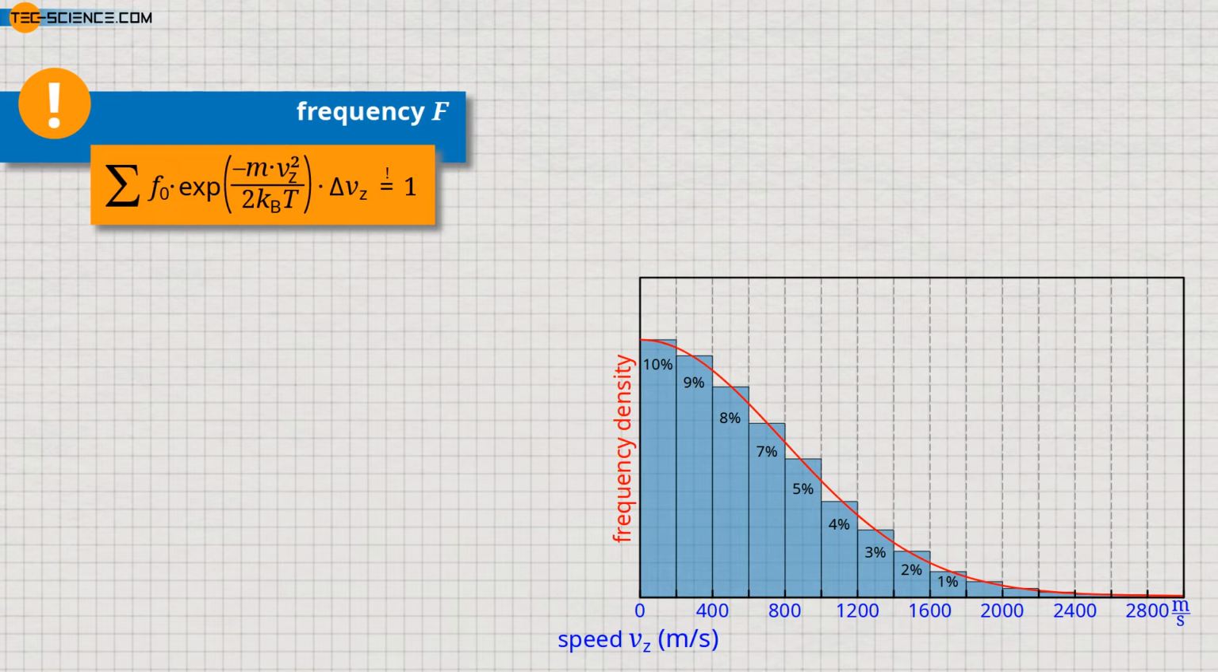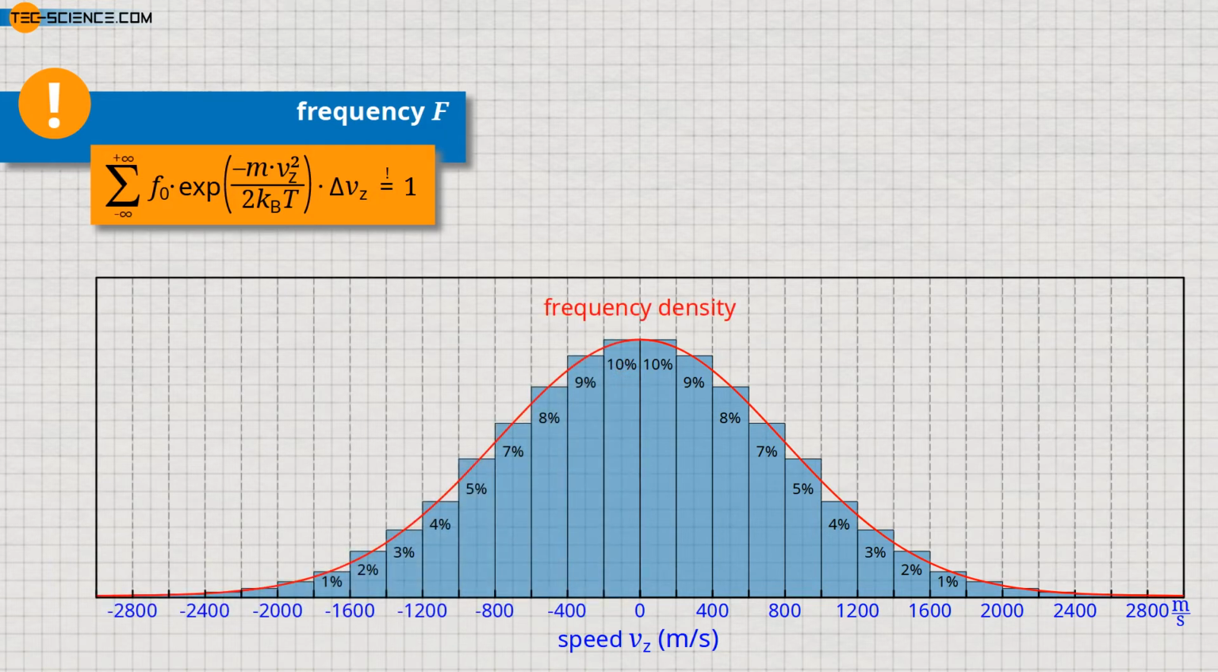Note that the molecules can show not only a positive velocity component in z direction, but also a negative one. Thus, the possible speed range of the z component is between -infinity and +infinity, because a molecule must have some speed, no matter if positive or negative.